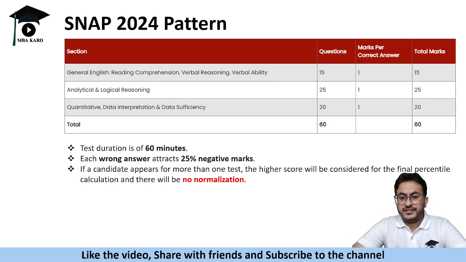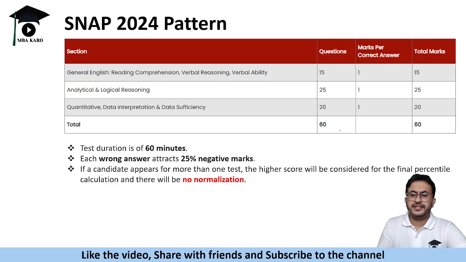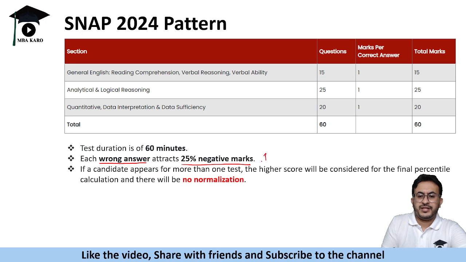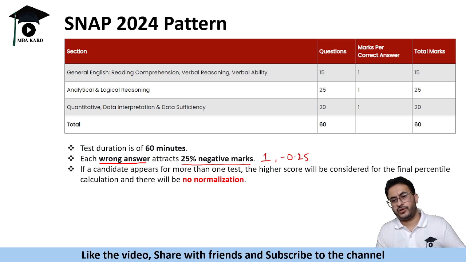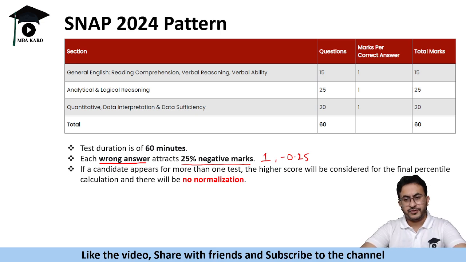Now this is the pattern. You have 60 questions to be answered in 60 minutes, 1 mark per question. Okay, there is negative marking of 1/4, so 25%, or you can say that +1 minus 0.25 is the scoring pattern, and the best of the 3 scores is chosen. So if you appear on only one, that is your final score. If you appear on 2, the better of the 2 will be chosen, and if there are 3, then the best of the 3 would be chosen as your final score, and there is no normalization.